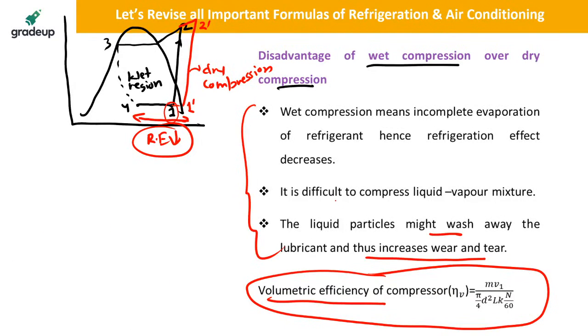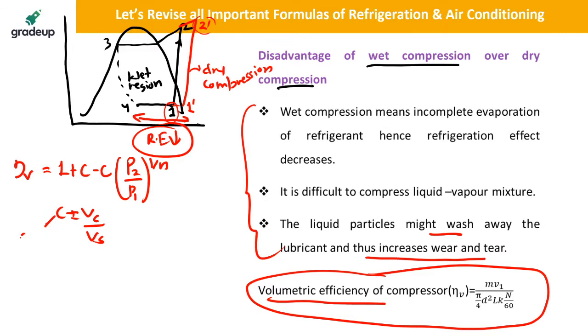There are a few important points that I have to share with all of you. The volumetric efficiency of a reciprocating compressor is equal to 1 plus C minus C (P2/P1)^(1/n), where P2 is the higher pressure and P1 is the lower pressure. C is the clearance ratio, C = Vc/Vs. It is also called the clearance ratio. So this is a very important formula for volumetric efficiency.